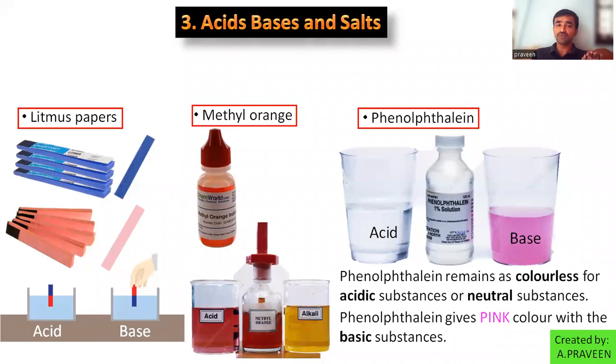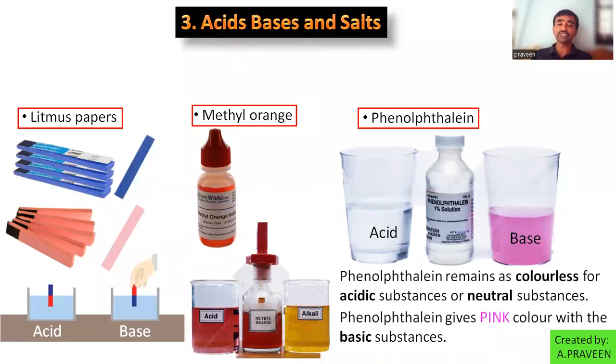Phenolphthalein is a colorless solution in acidic medium and neutral medium; the solution remains in its own color, colorless, after adding phenolphthalein. In a basic medium, if you add phenolphthalein, the color of the solution turns red or pink.